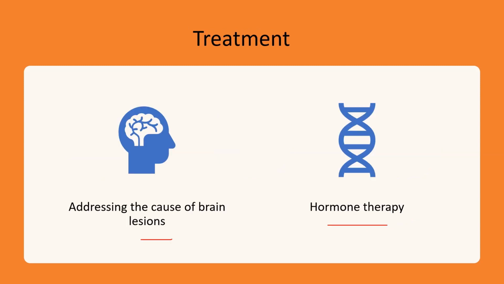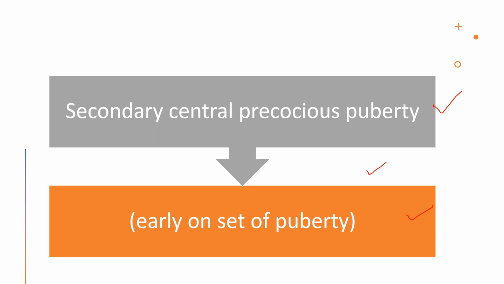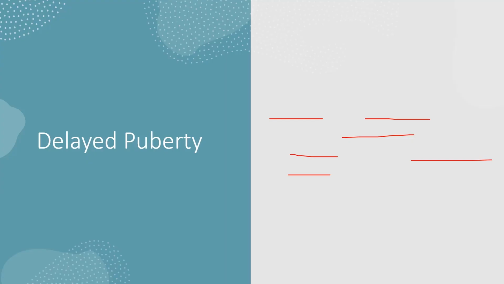So if we give hormone therapy, we can delay the puberty. So we conclude that brain lesions can disturb the regulation of puberty, leading to the condition known as precocious puberty, or the early onset of puberty. Understanding the role of brain lesions in this context is vital for diagnosis and appropriate medical investigation to ensure the well-being and healthy development of the affected individual.